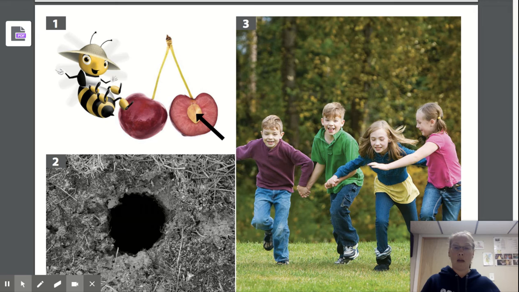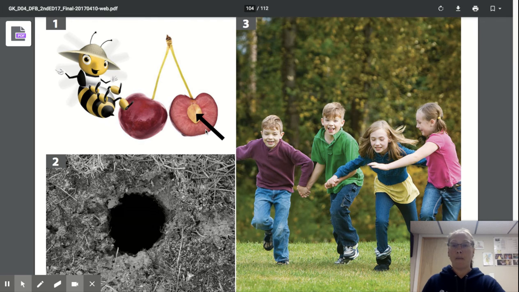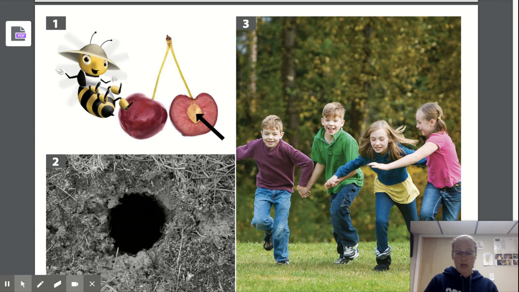It can mean the seed part of a fruit. It can also mean a hole in the ground, and it can also mean or indicate to compete against each other, like in a race.